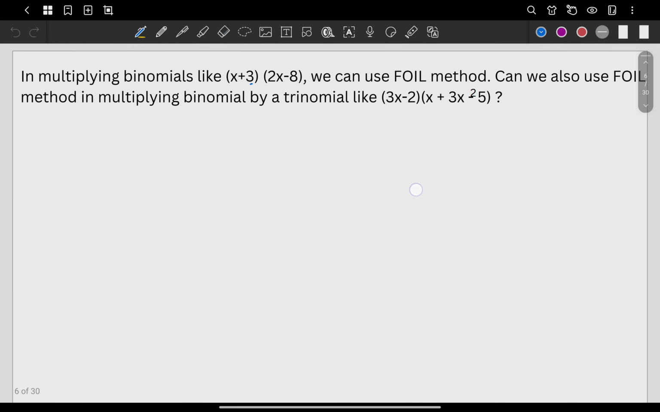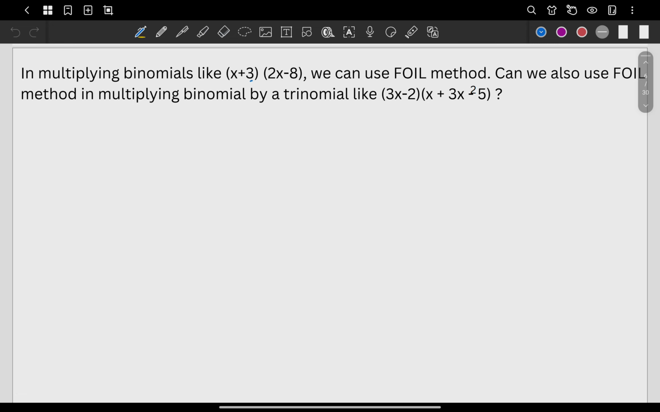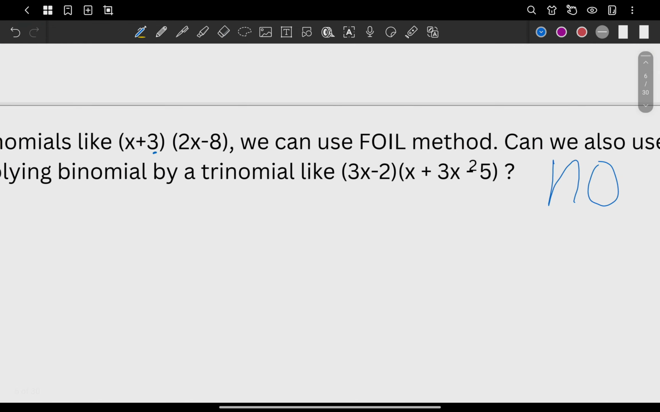Now, the question here is, can we also use the FOIL method in multiplying binomials and trinomials? The answer is no. Let's say you assign your first term and last term. This is going to be x squared. So we have here 3x minus 2 times x squared plus 3x minus 5. Okay, let's say you assign your FOIL, first term, last term. Now you're going to be confused. Which one is your inner and outer term, right?